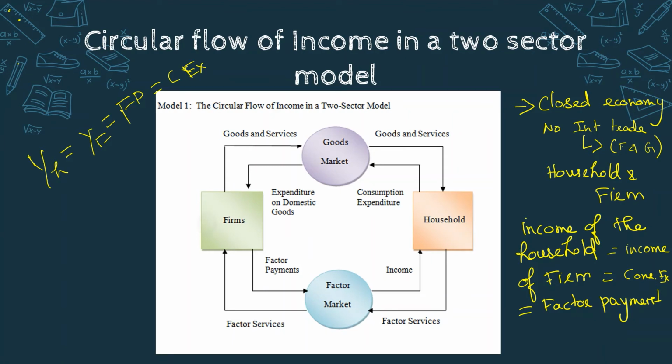So simply, income is equal to consumption, that is, demand of the economy is equal to the supply in the economy.